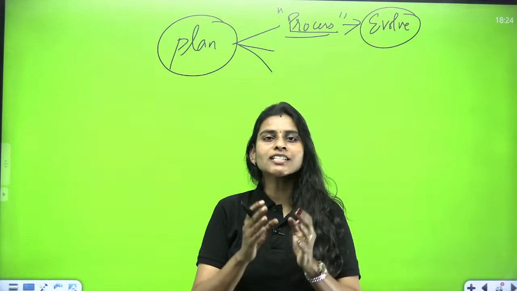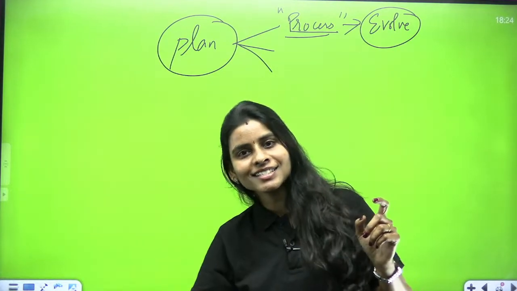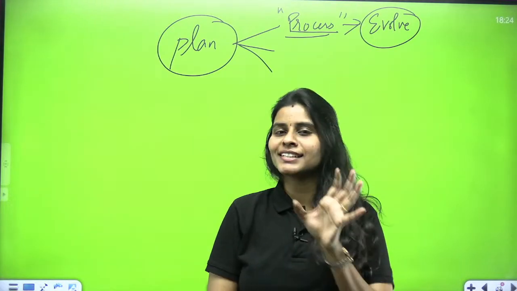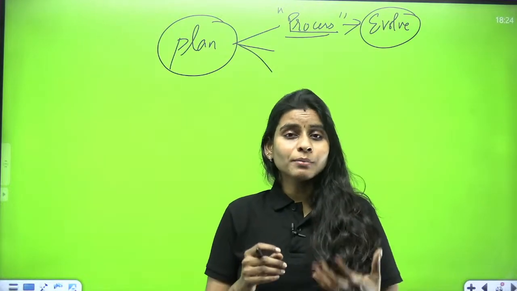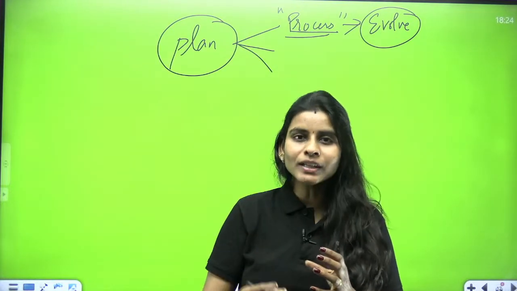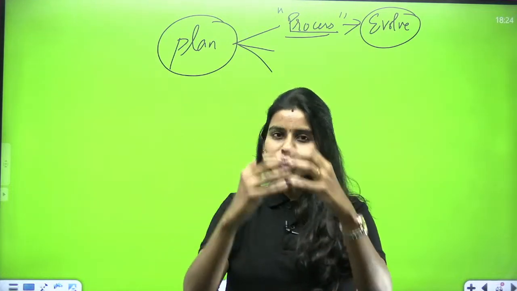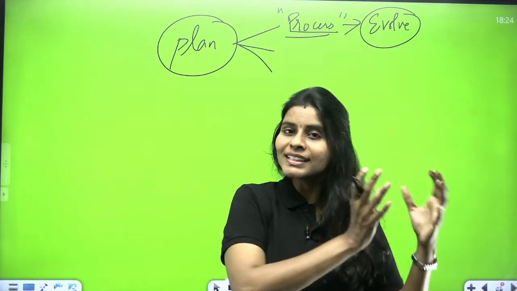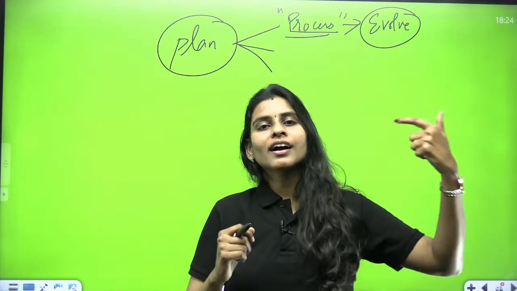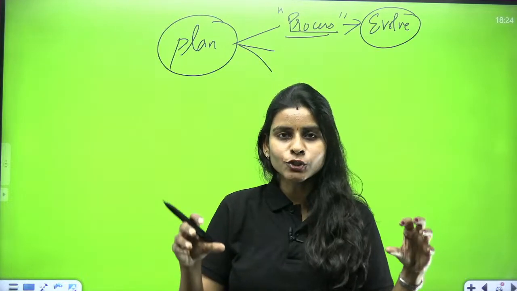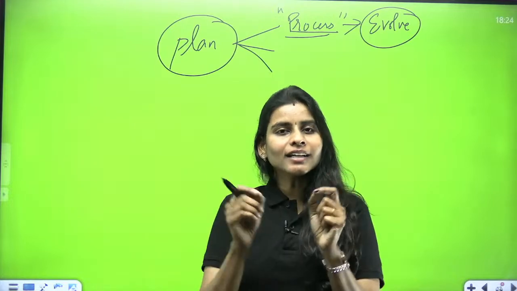So planning is a process. It is not like you prepare one plan today for the entire next year and then you become the IAS officer. It is not going to happen like that. It is the process by means of which you have to frequently cross-check what accomplishments you made, what mistakes you made, and what learnings you have from your mistakes, and how you are going to correct the course of your preparation according to the needs and the dynamics. Okay, so that is how it works.